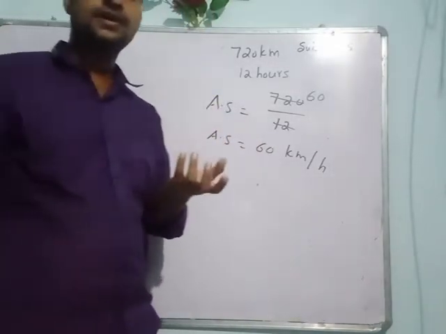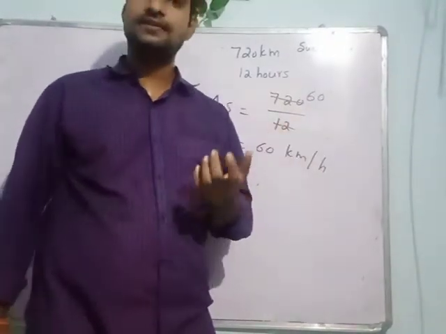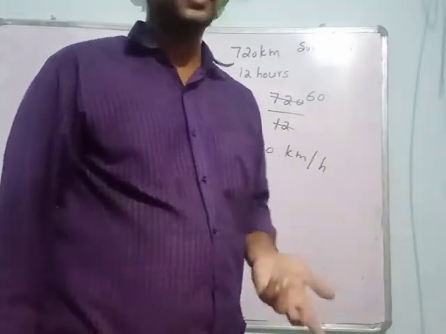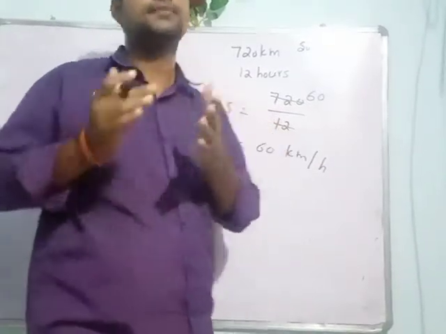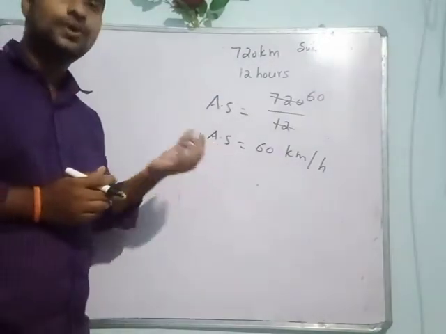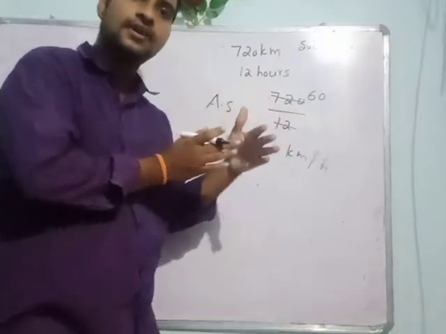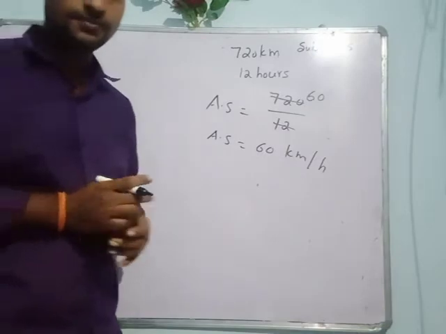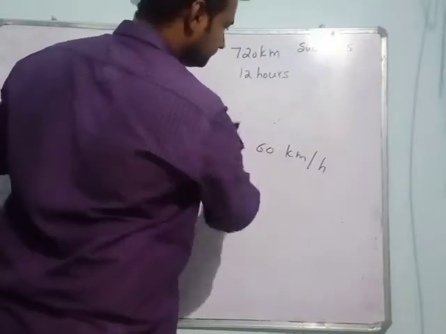For example, in the first 1 hour the train covers 80 kilometers, the second hour covers 40 kilometers, and the third hour covers 20 kilometers. But what is the average speed? 60 kilometer per hour. Clear all of you? So this is called average speed. Average speed is equal to total distance covered by the object by total time taken by the object. Clear all of you?